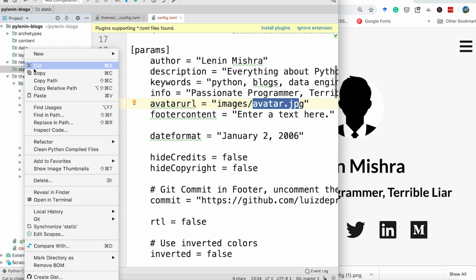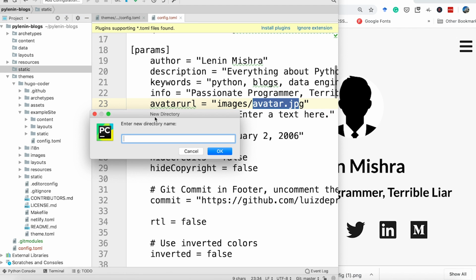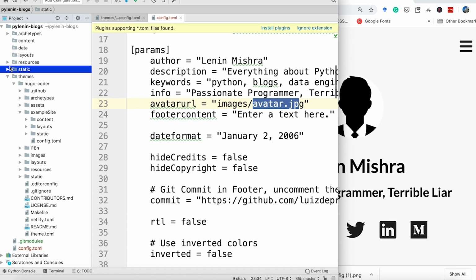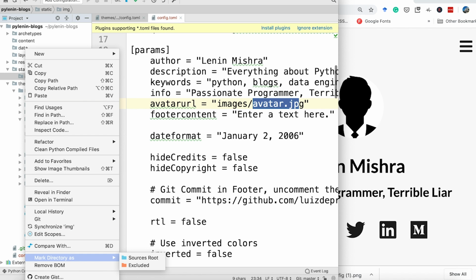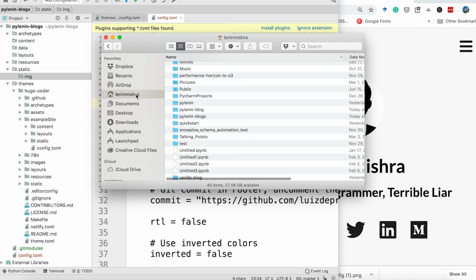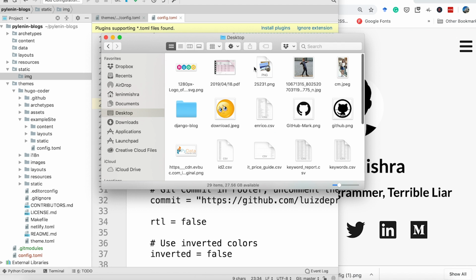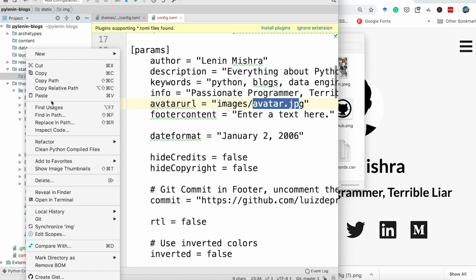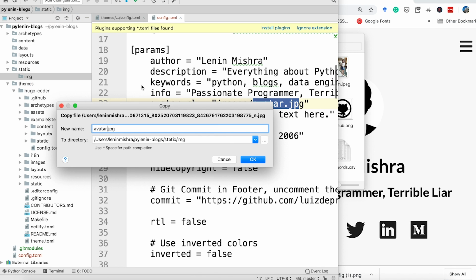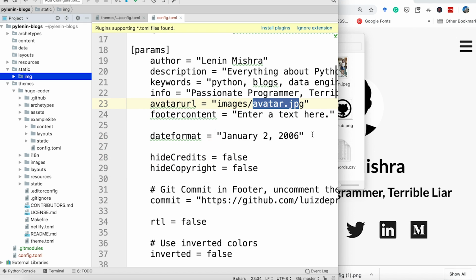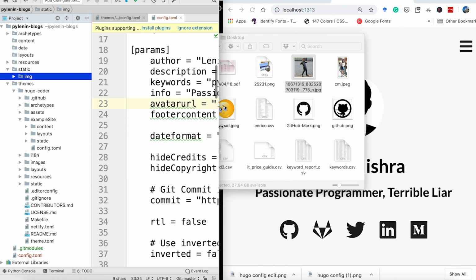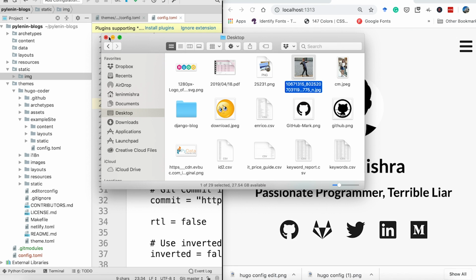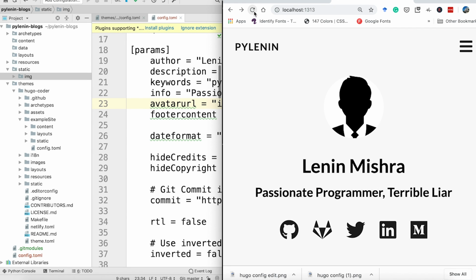So here, let's go ahead and call it static. Let's create a folder and then call it img. I'm going to call it img. We can change it here, and then inside it I'm going to put a file. Let's search for an image. I should have something. Okay, this one, and then here go ahead and paste this and call it avatar.jpg. Okay, and now let's go ahead and see how it works. Close the desktop. All right, and now let's reload it.